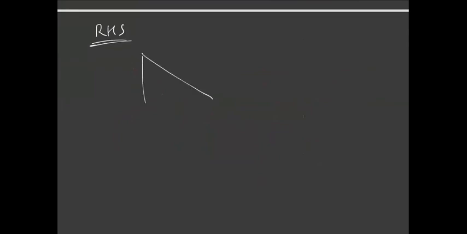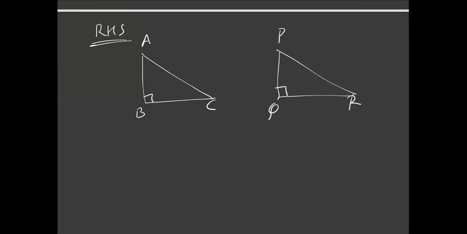If you have two right angle triangles, say ABC and PQR, and the hypotenuse is equal in both the triangles, that is AC equals PR, and any other side is equal, say BC equals QR, then I can say that triangle ABC is congruent to triangle PQR. Okay, so I hope this is clear. Let's just move on.